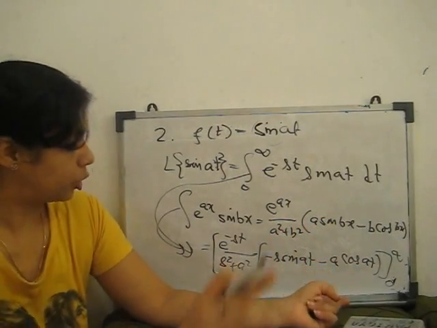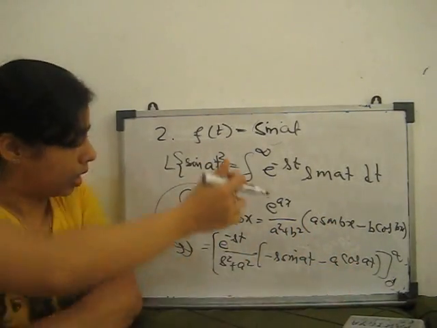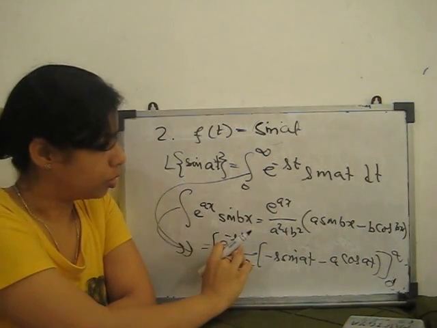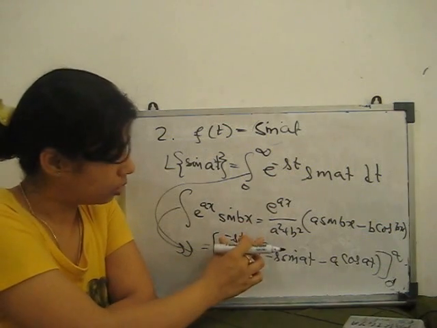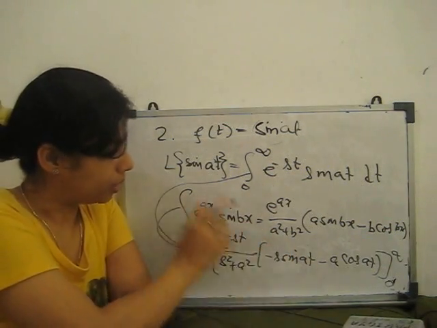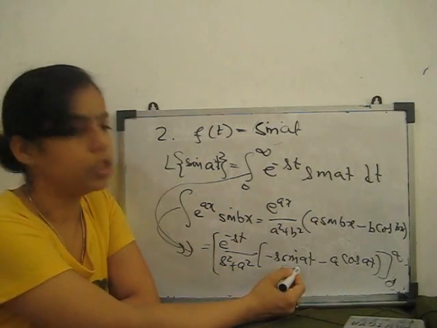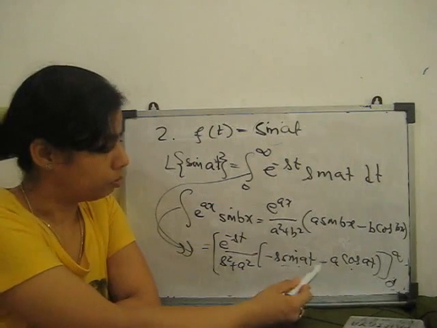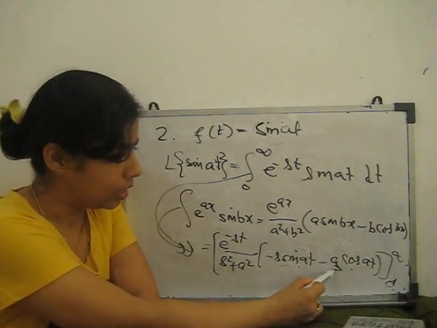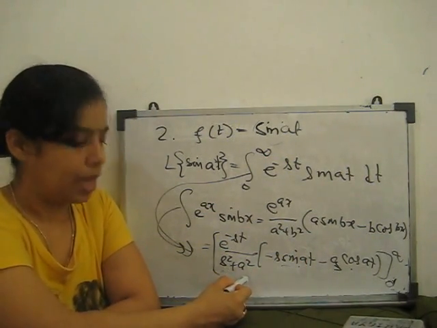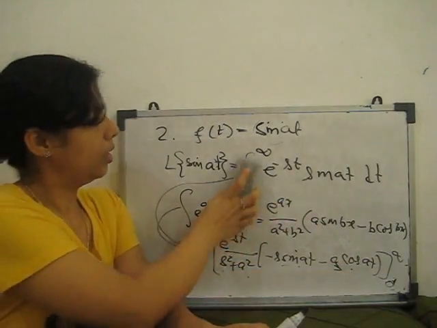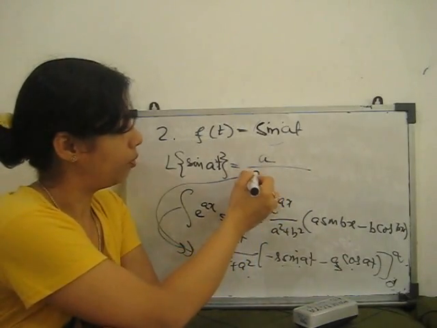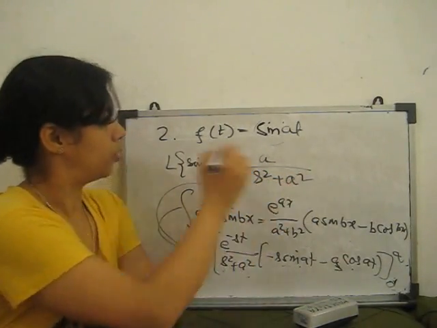When you apply the limits, s square plus a square comes outside. At the upper limit, e to the power minus infinity goes to 0. At the lower limit, e to the power 0 gives 1, and the sine term, sine of 0, is always 0. So only the cos term remains, and cos 0 is 1. So this is minus of minus, plus, only a is left: a upon s square plus a square. So the Laplace transform of sine at is a upon s square plus a square.